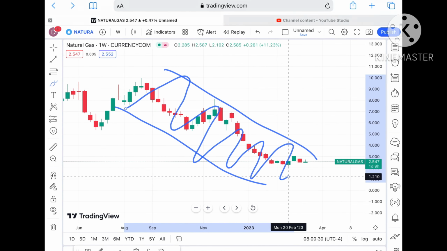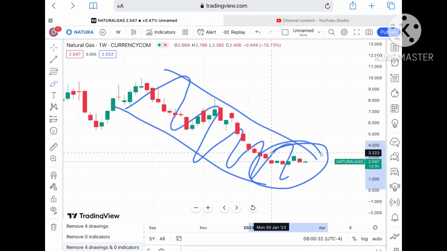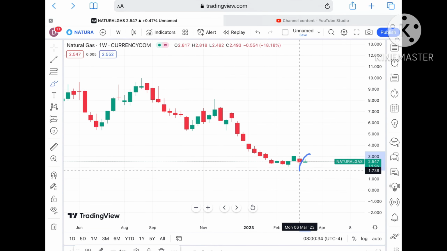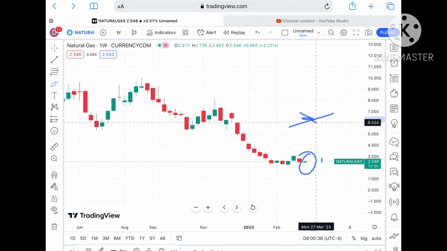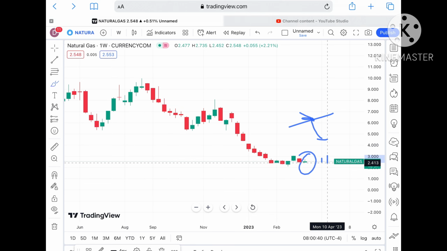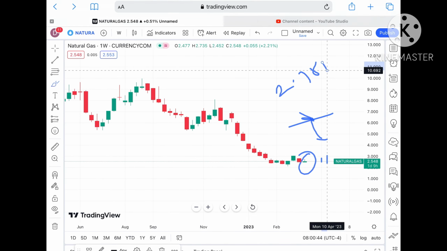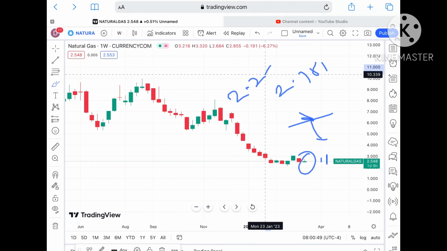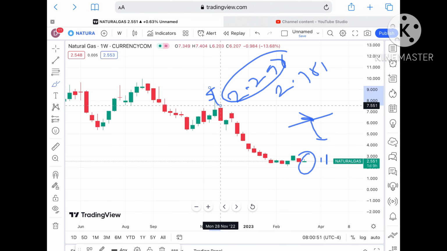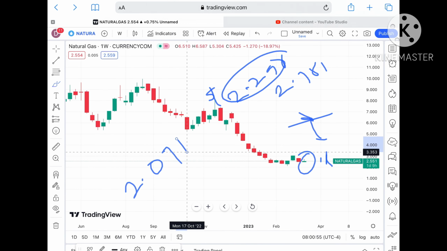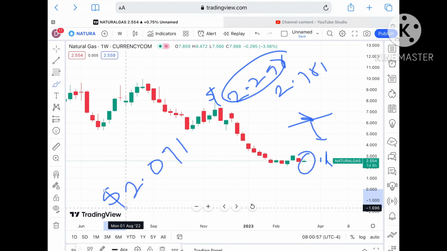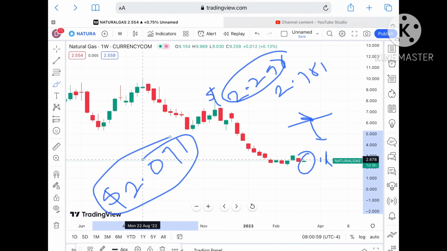You can see looking at this particular trend. Now if you look at this particular trend, what you can see, suppose this green candle didn't sustain this particular support, so if it breaks this particular support, the next support we can see forming is at a level of around $2.384, and if that level moves further down, then a probability of going towards $2.298 is there. Okay, and once the price moves below that particular level, then we can see a level of $2.091, and if that level moves further down, then a probability of going further low is there.